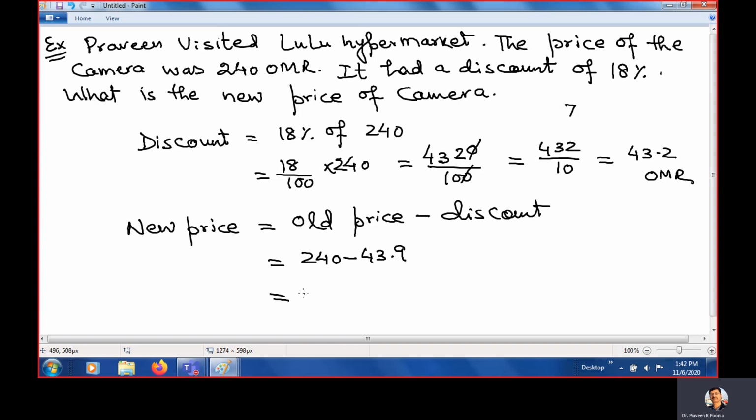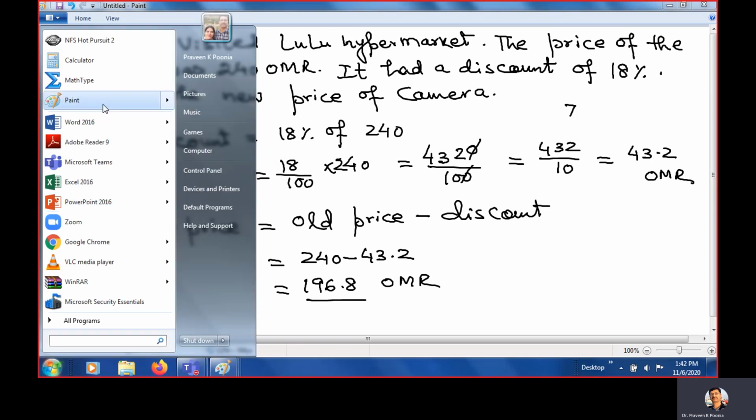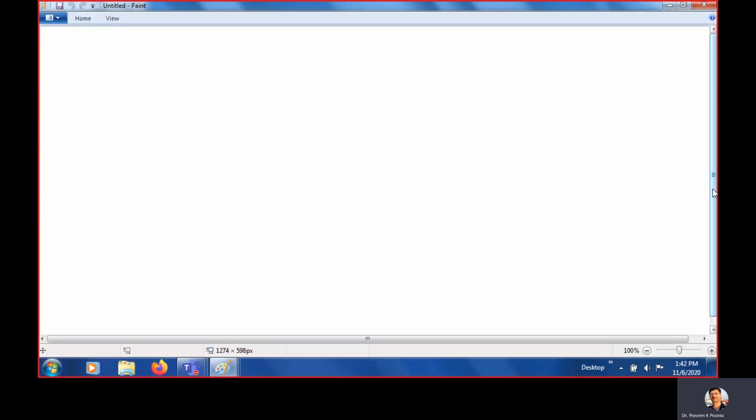And if you subtract it, it is 196.8 Omani Riyal. This is the answer. Understand? This is the third type of question, when we have discounts in supermarkets.